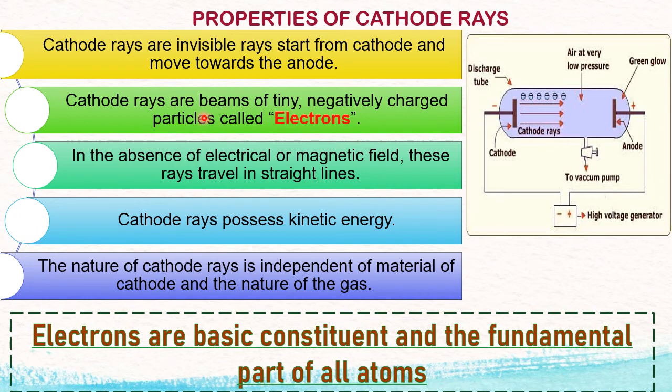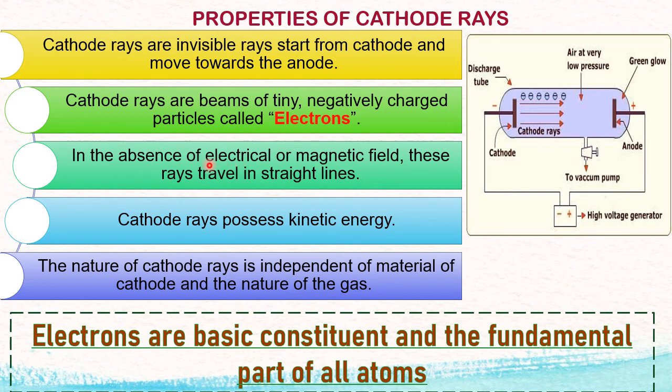So the credit for the discovery of the electron goes to J.J. Thomson. It is J.J. Thomson who discovered the electron, the first particle of an atom. Third property: in the absence of electrical or magnetic field, these rays travel in a straight line. When you apply electrical and magnetic fields, their path is deviated, deflected, but in the absence, they travel straight.